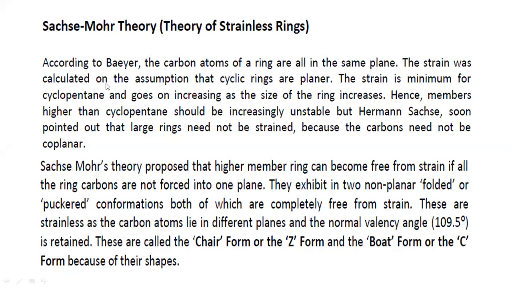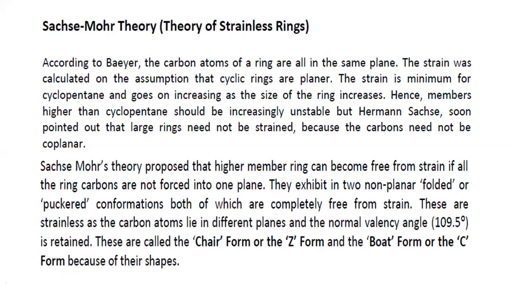The strain was calculated on the assumption that cyclic rings are planar. Whatever angle strain we have calculated in the case of Bayer's strain theory, the strain is calculated assuming the rings are planar in nature. The strain is minimum for cyclopentane. Strain means deviation, which is minimum in the case of cyclopentane when we compare it with cyclopropane and cyclobutane.